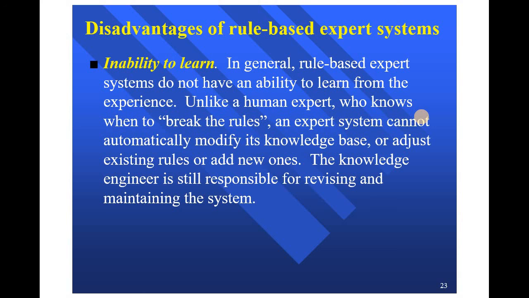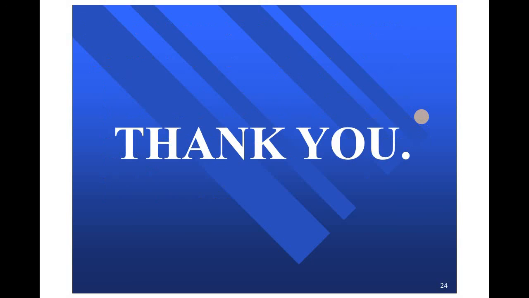In general, rule-based expert systems do not have the ability to learn from experience, unlike a human expert who knows when to break the rules. An expert system cannot automatically modify its knowledge base, adjust existing rules or add new ones. The knowledge engineer is still responsible for revising and maintaining the system. That's all about rule-based expert systems.